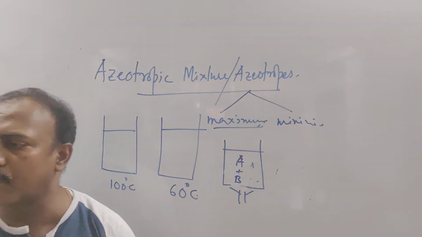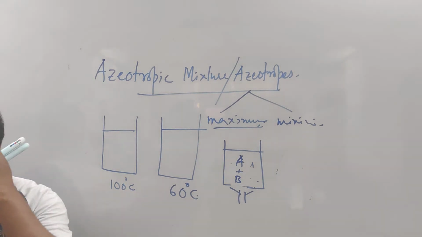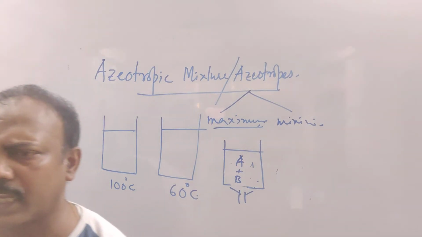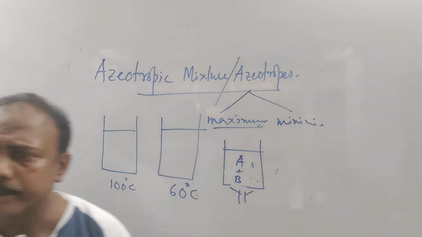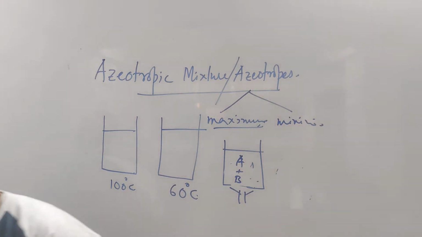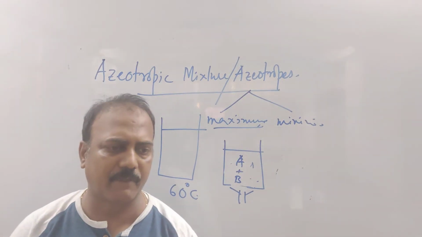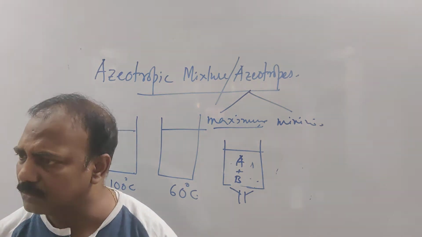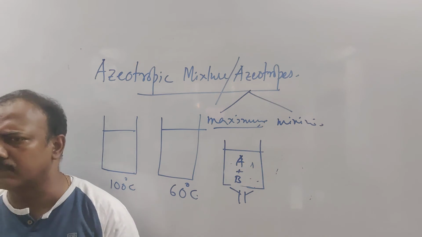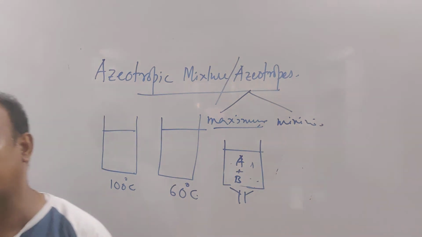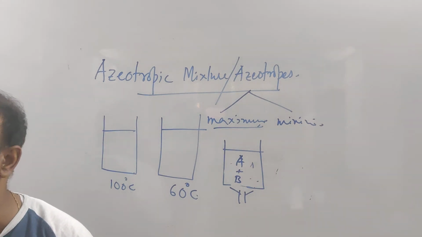Yes? See the minimum boiling azeotrope. Example, take alcohol and water, right? That is the example I had given. What is the ratio? 5:95. 5% water, 95% alcohol. Fine. As I told, no need of remembering that. You just know what is maximum boiling azeotrope, what is minimum boiling azeotrope. I have given these values to make you understand.